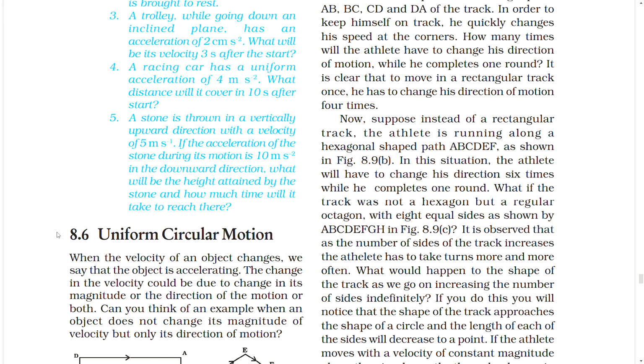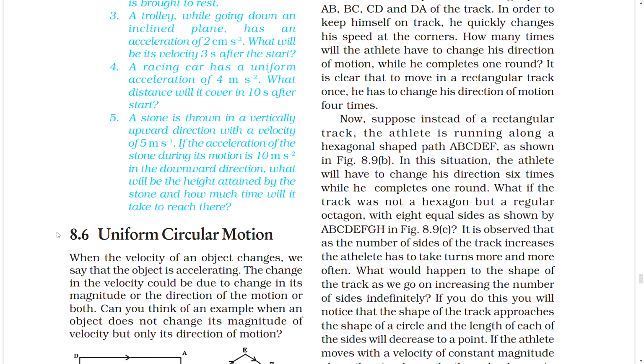It is observed that as the number of sides of the track increases, the athlete has to take turns more and more often. What would happen to the shape of the track as we go on increasing the number of sides indefinitely? If you do this, you will notice that the shape of the track approaches the shape of a circle and the length of each of the sides will decrease to a point.